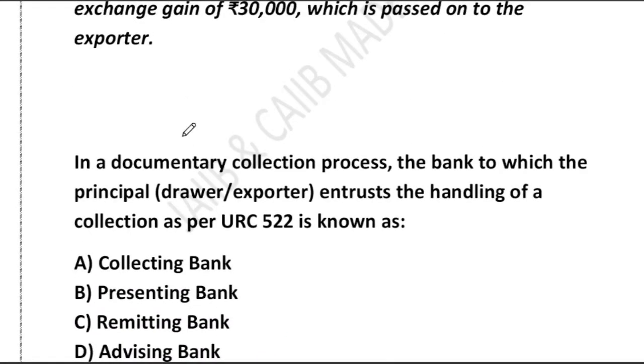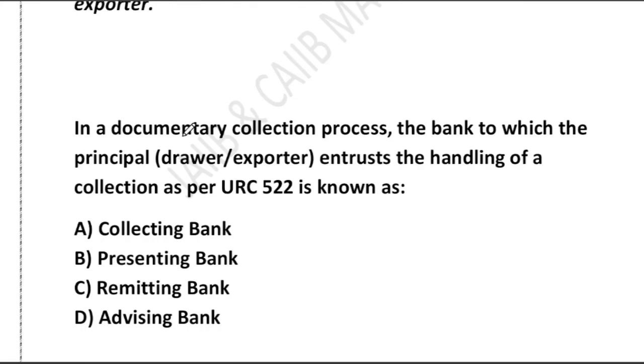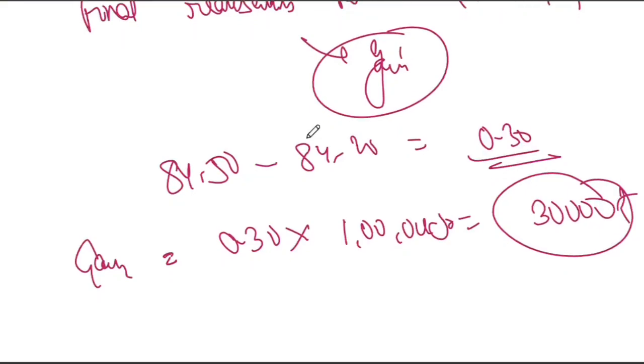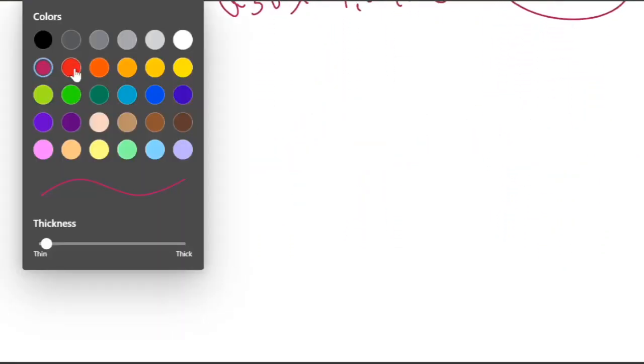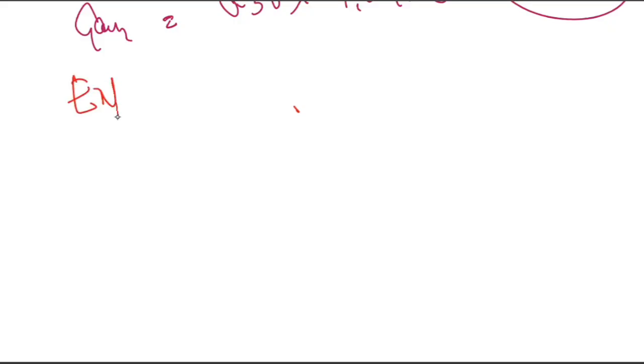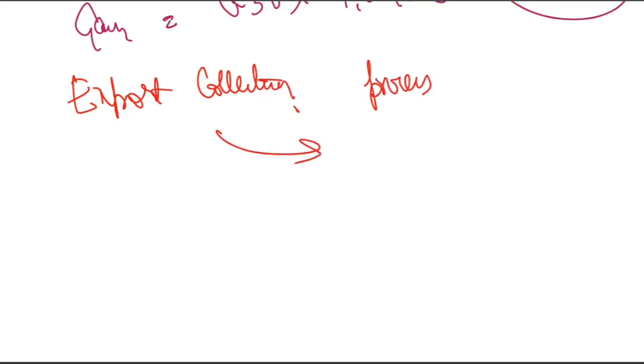Let me explain. In a documentary collection process, the bank to which the principal, or the drawer, or the exporter entrusts the handling of collection as per URC 522 is called: collecting, presenting, remitting, advising. Very good question. Basically you can think of the export collection process like sending a parcel internationally. So obviously this case is a kind of export collection process.